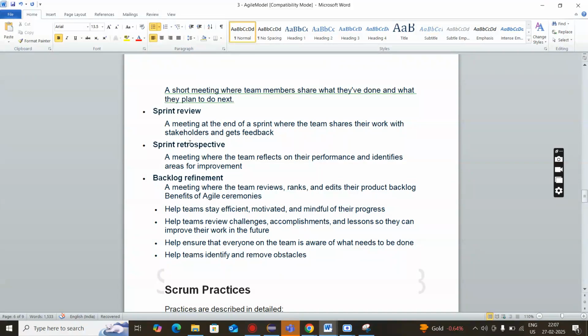Then we have a sprint retrospective. Retrospective means the team reflects on the performance and identifies areas for improvement. So whatever things need to be improved, we call them areas for improvement. On that, we have a meeting in which everything will be shared about the performance, and on that basis we will improve.